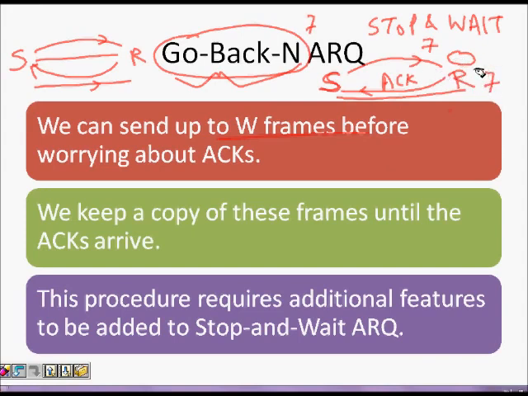So here it's kind of a trade-off: now I can send you some packets, but not continuous packets. You can send W frames without worrying about an acknowledgement. But you also keep a copy of the frames until the ARQ arrives. Now you can ask the question, why should I keep a copy of frames till an ARQ arrives?